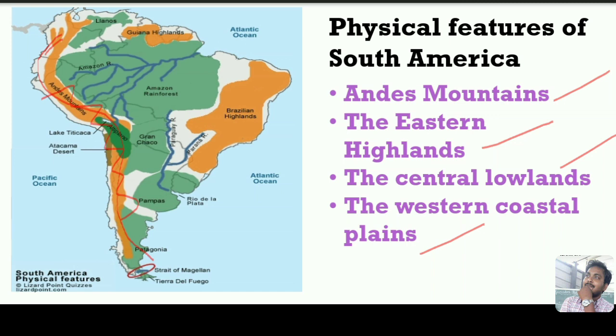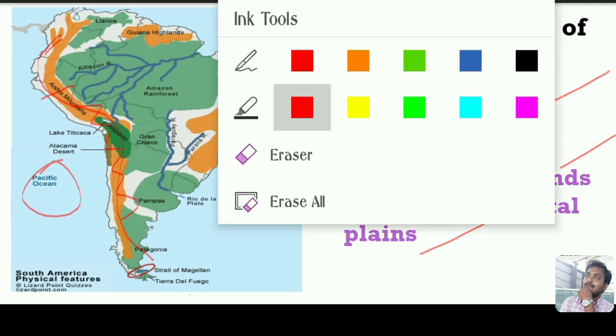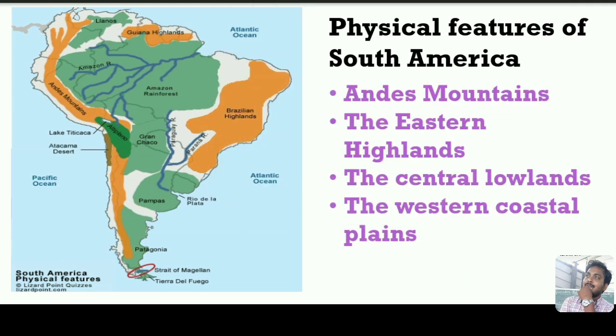The Andes mountain range is the longest mountain range in the world. It runs a distance of 6,440 kilometers, and that is why the Andes is the longest mountain range in the world. It runs along the coast of the Pacific Ocean. And what are the important mountain peaks in this Andes mountain range?